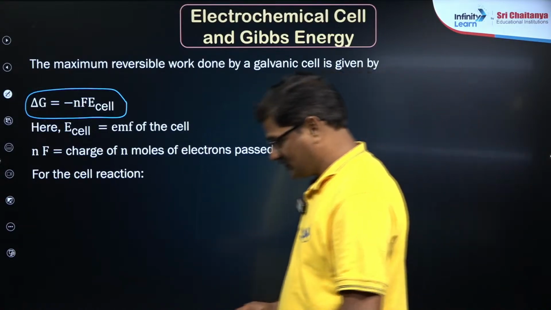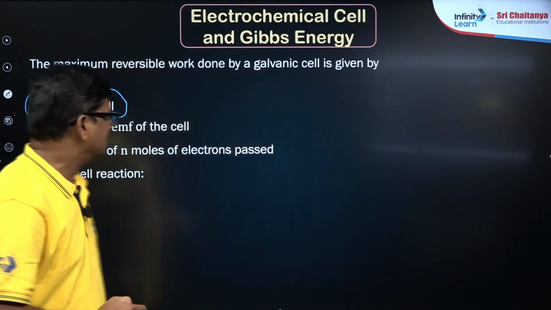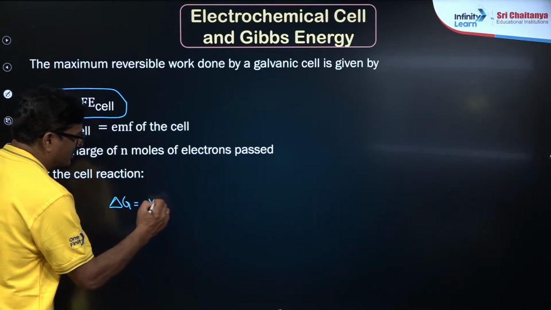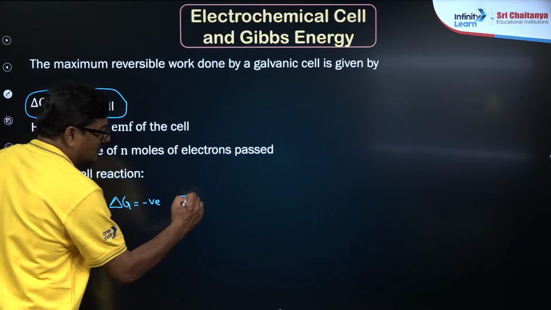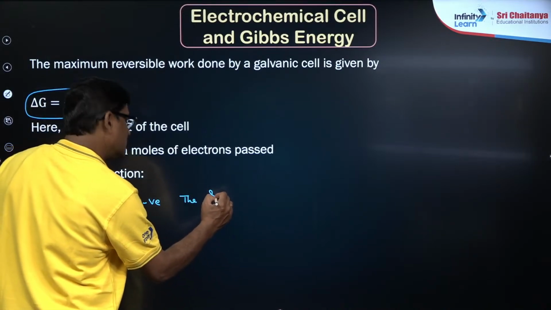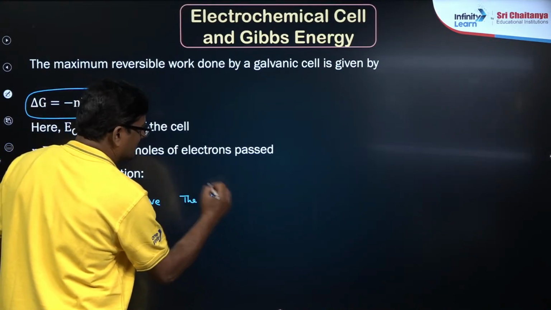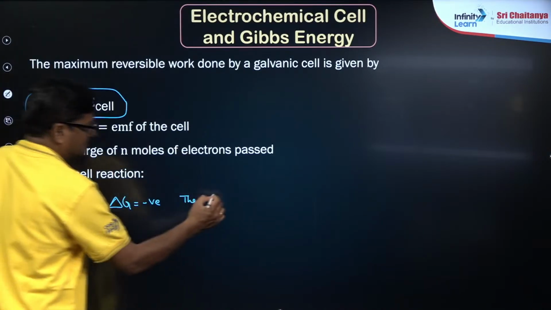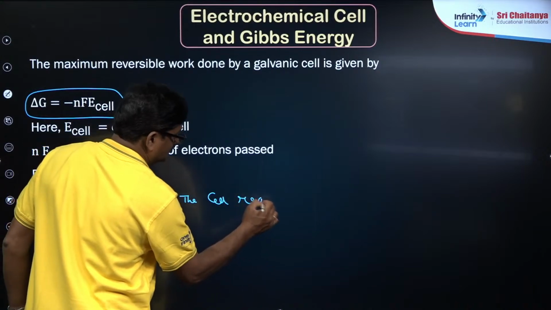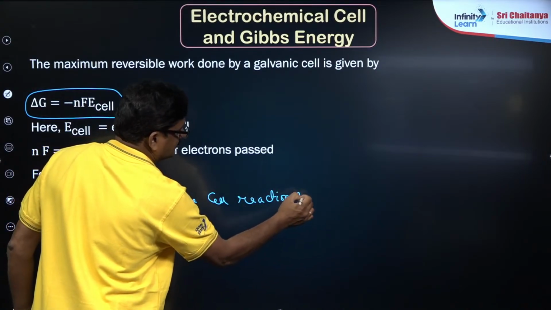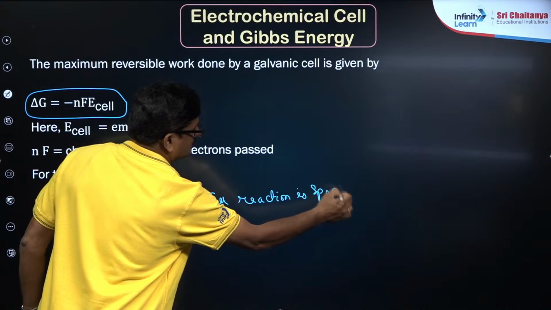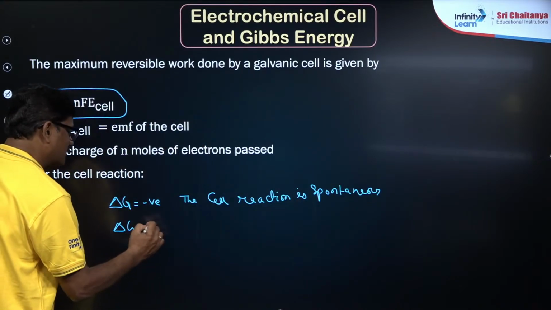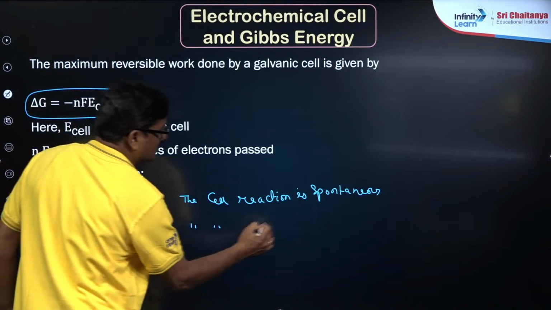For a reaction to be spontaneous, the delta G value is supposed to be negative. If delta G is negative, the cell reaction is spontaneous. If delta G is positive, the cell reaction is non-spontaneous.